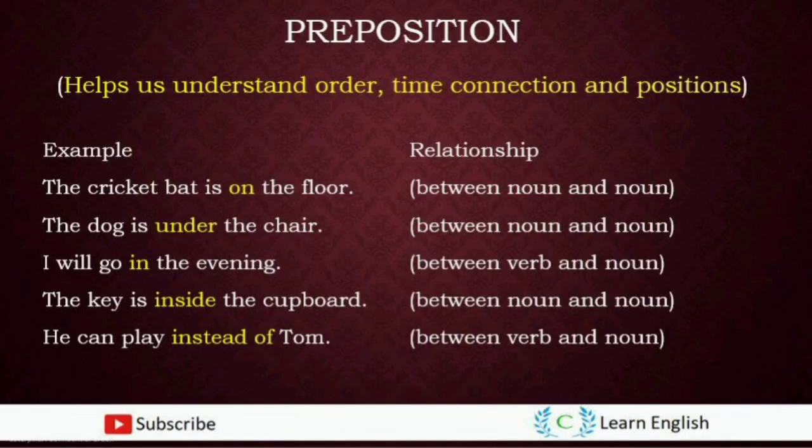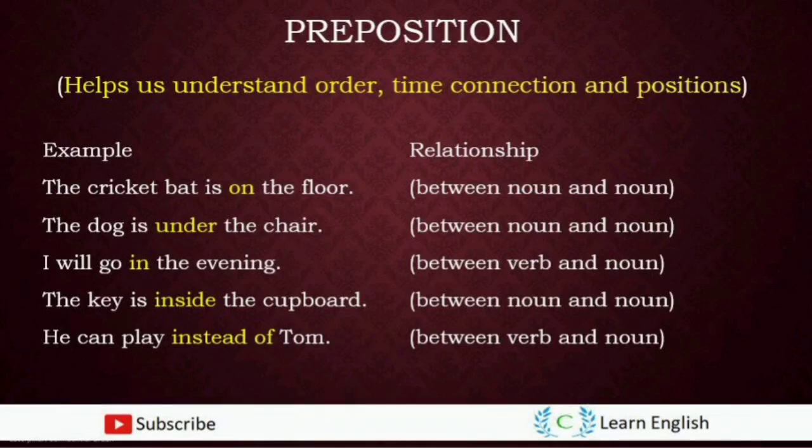If you look at the first sentence, the cricket bat is on the floor. There is a relationship between a noun, bat, and the word on indicates the place. So that is the preposition used in the first sentence. The second example, the dog is under the chair. There is a relationship between the noun dog and the noun chair, and the word under is a preposition and